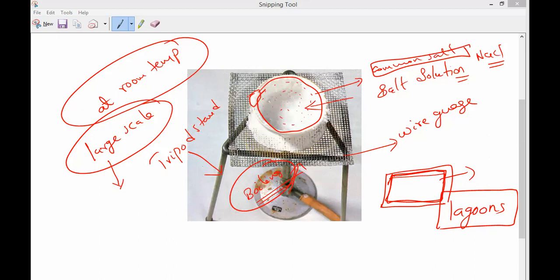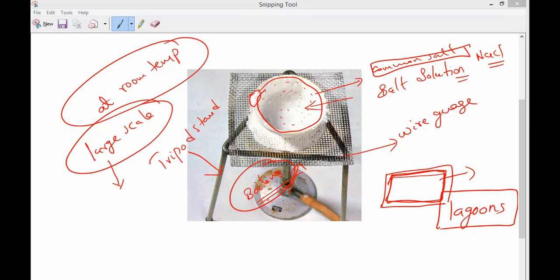Understand? So when a sugar solution is evaporated, it works the same way. The sugar solution is evaporated carefully, then the water is eliminated and solid sugar is left behind. Understand, guys? The same way, it will go.